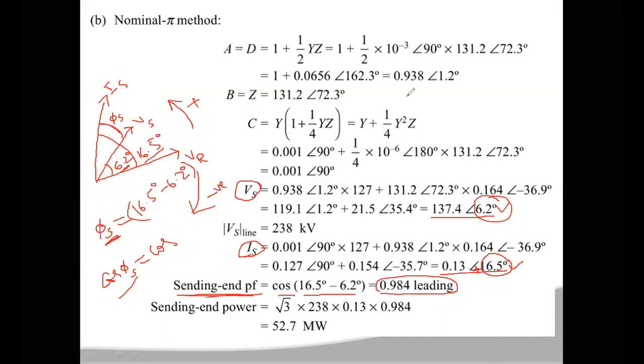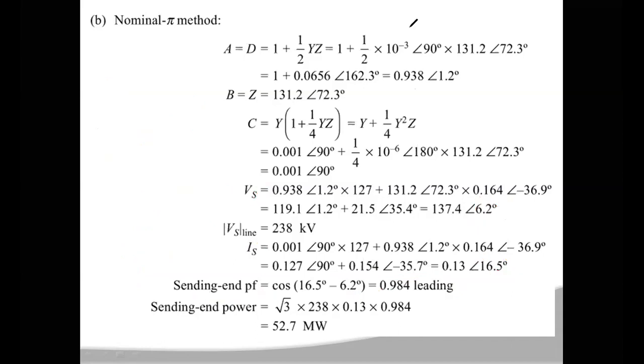After getting the sending end voltage, sending end current, and power factor, you can calculate the power. Sending end power P is equal to √3 times Vs Is cos phi s, where cos phi s is your power factor, giving the total power at the sending end. Since we are taking √3, Vs and Is are line values.